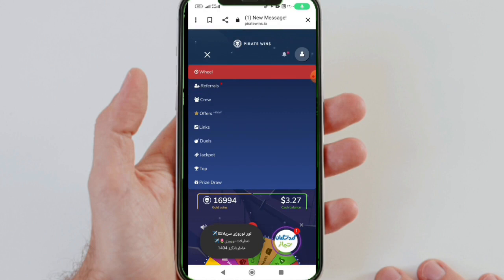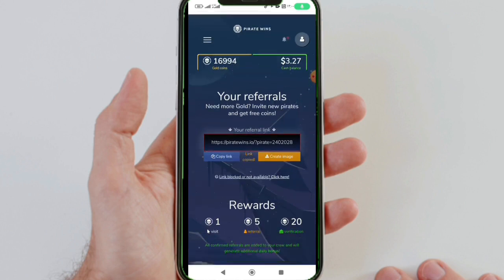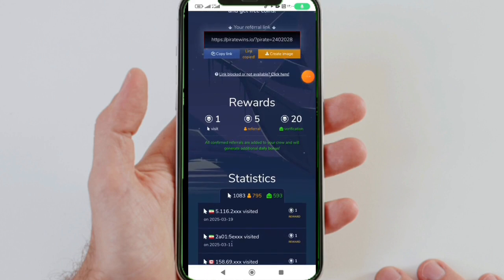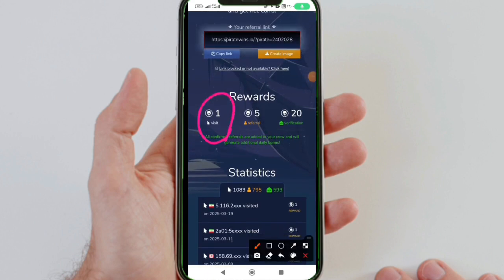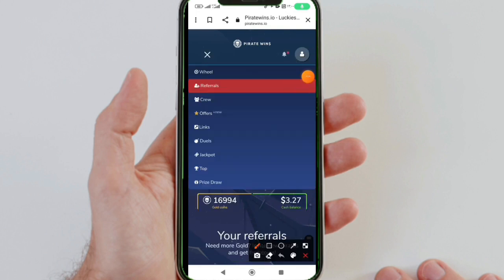If we click on the referral option, for every person who clicks on your link, you get 1 click. Now, if that one person who clicked and visited the site signs up using your referral link, you get 5 tokens. With these tokens, you can perform your own clicks. Now, if that one person comes and verifies their email, you can receive 20 free clicks, allowing you to achieve financial independence in your life.